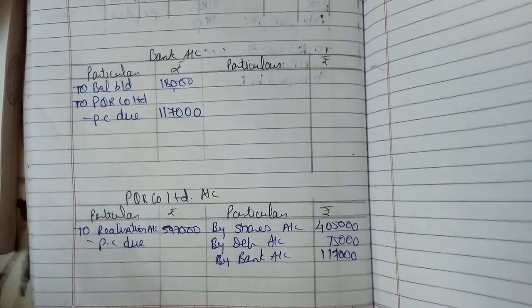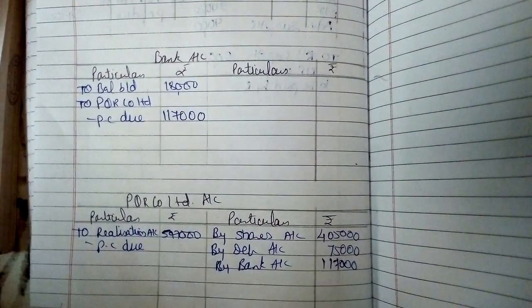Okay, so this is the entry posting for PC received.